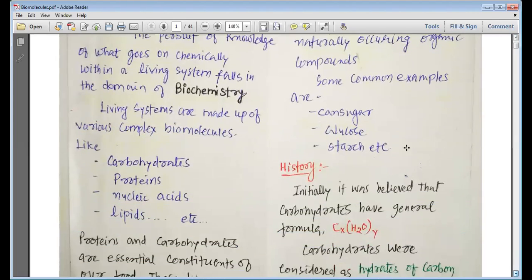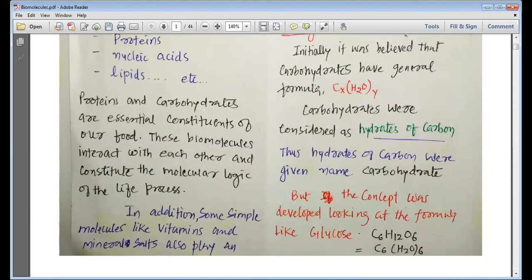Carbohydrates, in history, are sweet in taste, and cane sugar, glucose, and starch are the very famous carbohydrates. In history, these carbohydrates were given the general formula CxH2Oy, so they were considered as the hydrates of carbon.